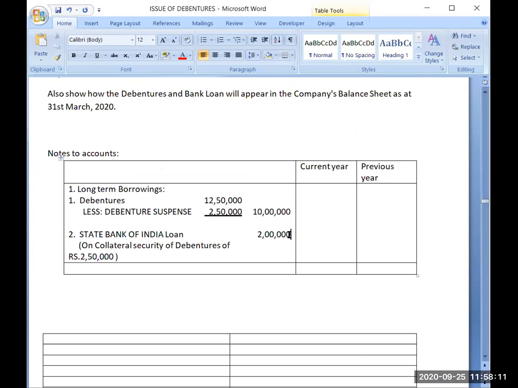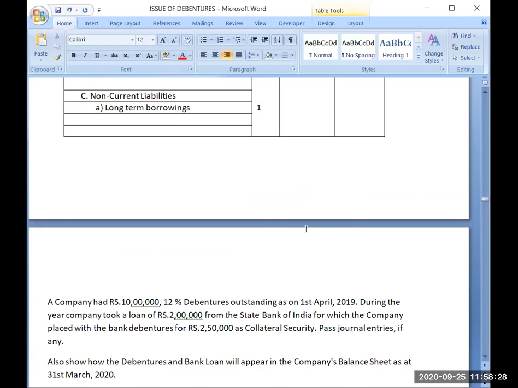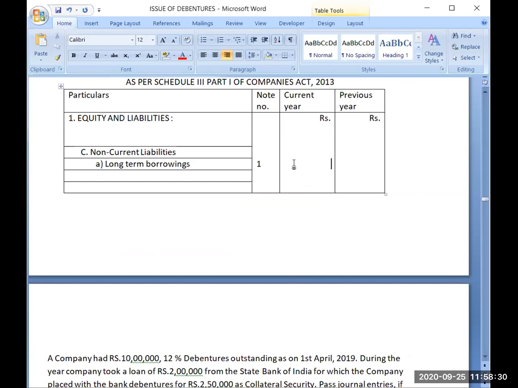Now the total amount of long-term borrowings will again be 12 lakh. So you will observe it is also not changing in any method. In the first method also, your loan amount was 12 lakh. And in the second method also, your loan amount is only 12 lakh. So in the balance sheet, again, you will be writing 12 lakh.